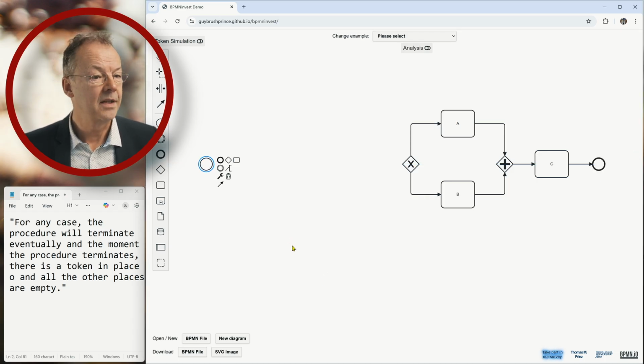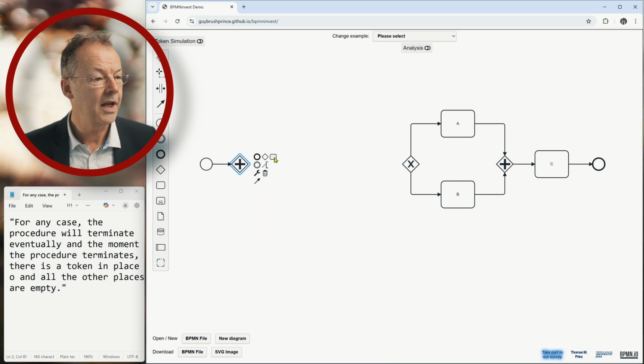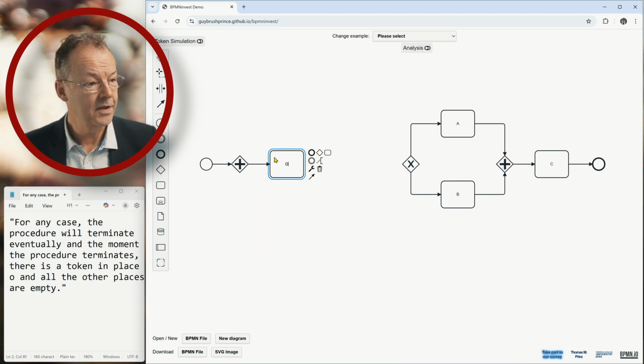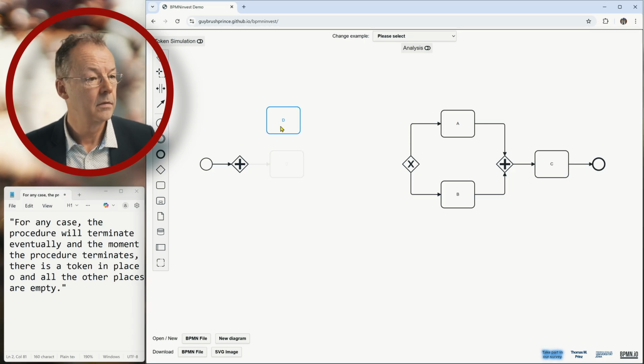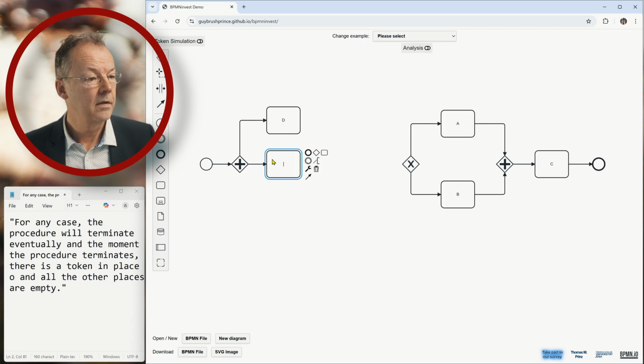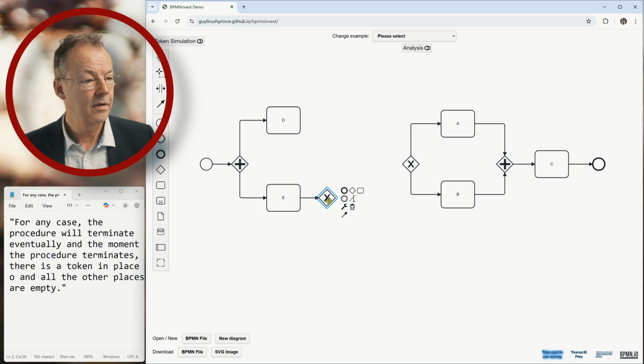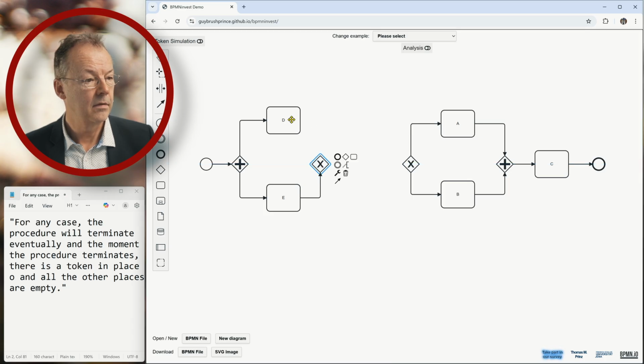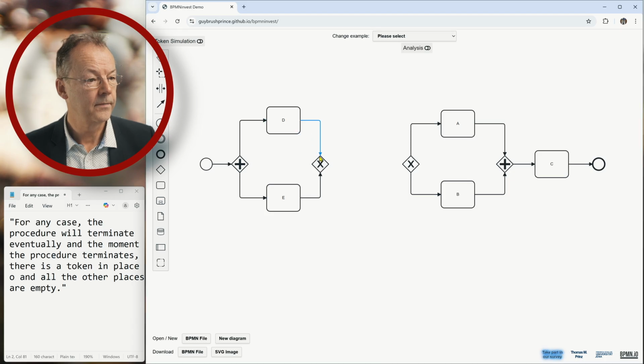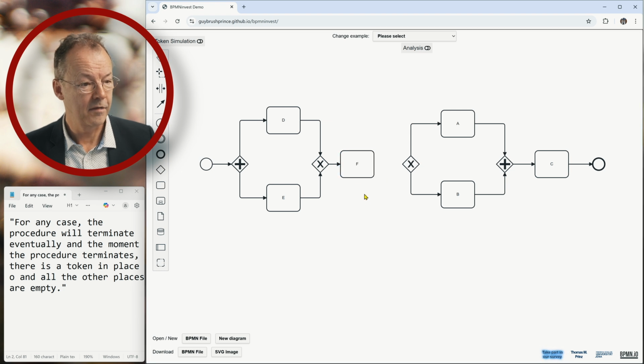So let's try this now with an AND split here, a parallel gateway, and we have task D, and then task E, then we have an XOR join, and then task F.